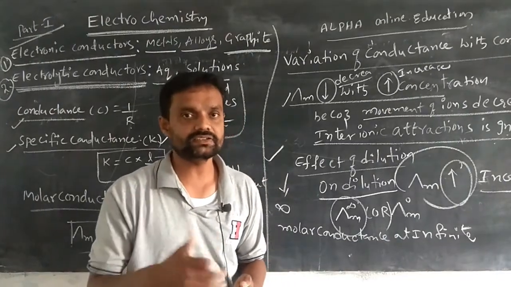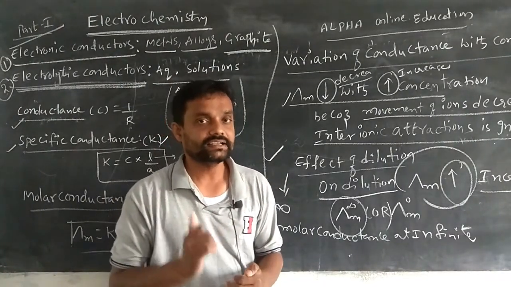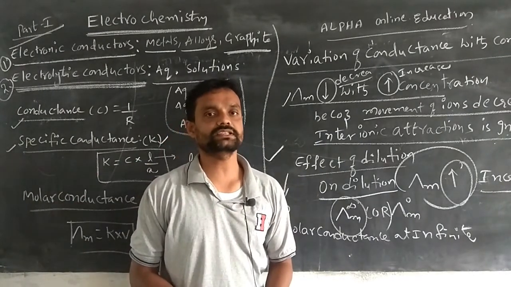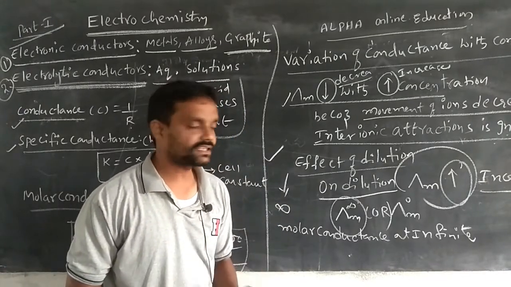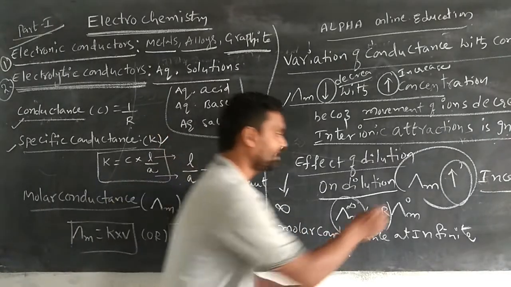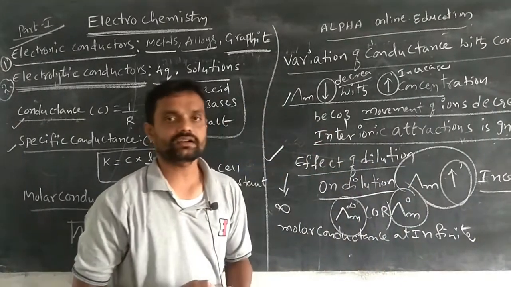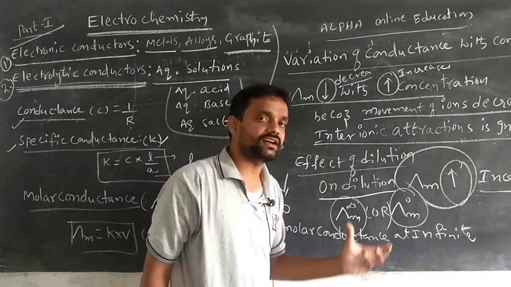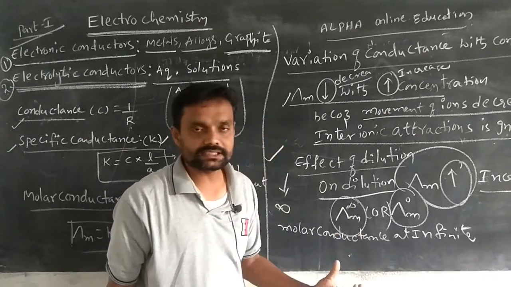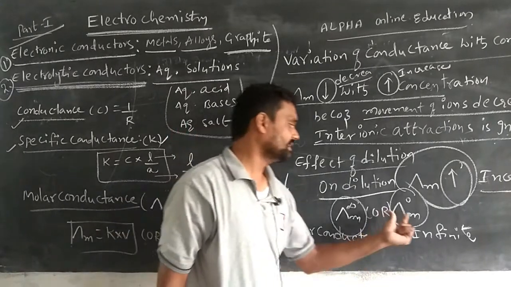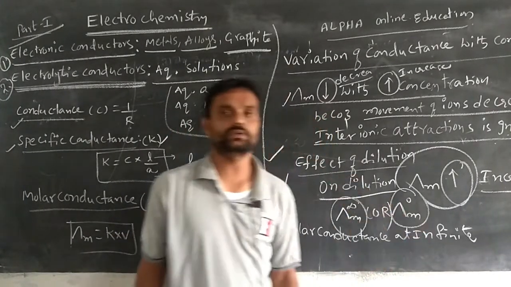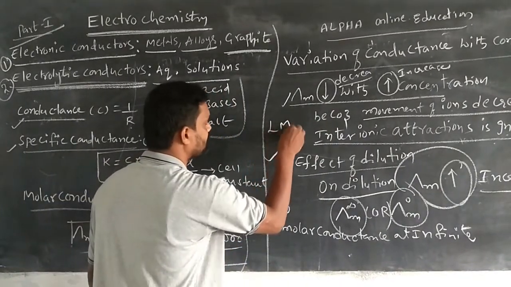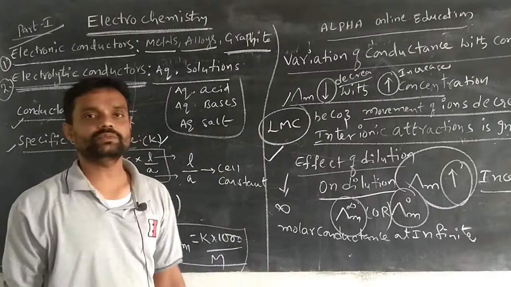Dilution increases, concentration decreases; dilution reaches infinity, concentration reaches 0. At that position, the molar conductance is called the molar conductance at infinite dilution, or the molar conductance at 0 concentration, indicated with lambda m 0. And it is also called the limiting molar conductance.